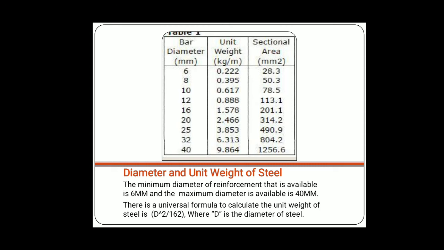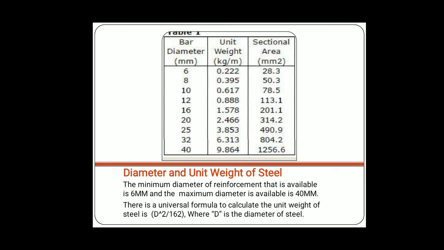The unit weight is in kg per meter. For 1 meter length of bar, what is the weight? For 6 mm it is 0.222 kg per meter, and cross sectional area is 28.3. It is required because after finding out the total length of the bar in meters, and knowing the diameter, we find out the bar weight in kg. That's why this table is very important. So 6 mm is equal to 0.222 kg per meter.